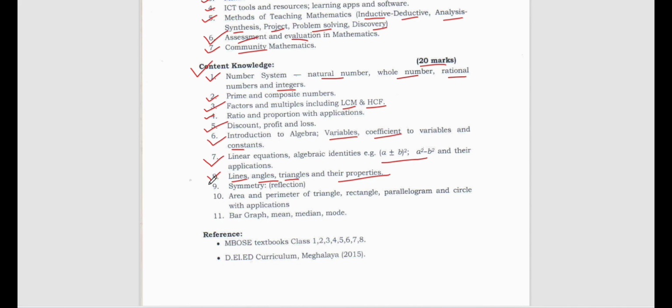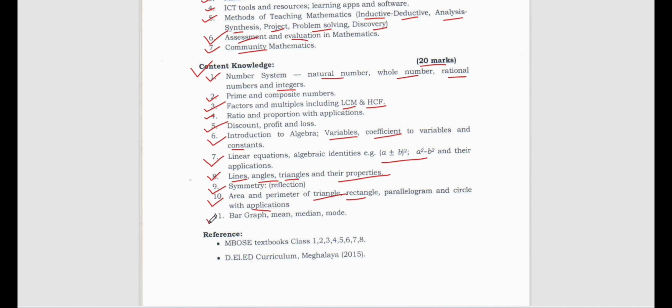Then symmetry. What is symmetry? What is reflection? That you need to see in terms of mathematics. All right, then we have number 10, that is area and perimeter of triangle. What is the formula for area of a triangle? What is the formula for area of rectangle, area of parallelogram, area of trapezium, area of circle, circumference of circle, and their applications as well, like how it is helping in day-to-day life.